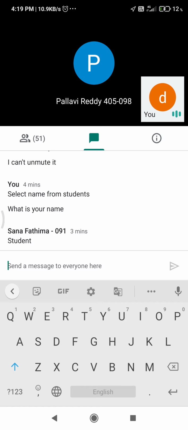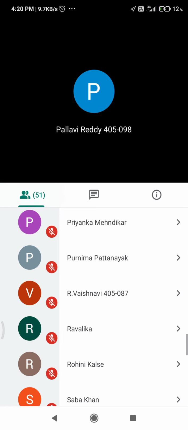There are other columns too. There is roll number, address, contact number, a lot of fields, but I need only one from that particular box, that is the table. I am trying to pick up only the column called name. Now when I say select name from students, what is happening? It is giving all the names that are there in the students. Here, I'm able to see a 51-member students list. If I click on the people button on my screen, I can see all 51 people who are there.